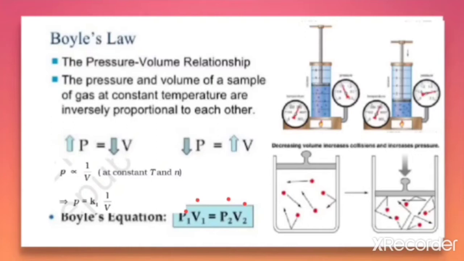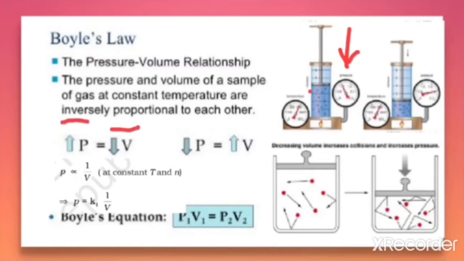This can be explained when we consider a cylinder having a piston, which is shown here in this figure. Here, a cylinder is fitted with a piston at one end. We are fixing the temperature, and a fixed amount of gas is taken here. When we apply pressure, that is, while pushing the piston, the volume changes. So the pressure and volume vary. How? When the pressure is increased, the volume decreases.